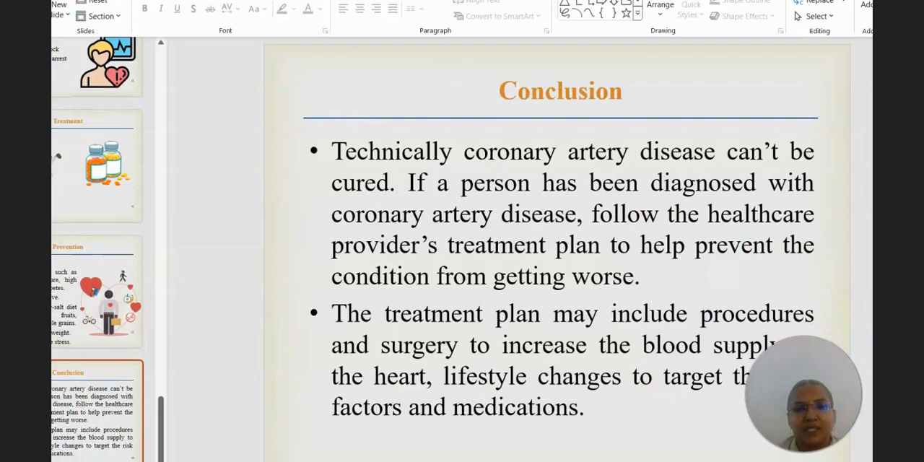So, coronary artery disease cannot be cured completely once it occurs. But if a person has been diagnosed with coronary artery disease, following the healthcare provider's treatment will help prevent the condition from getting worse. The treatment plan may include procedures and surgeries to increase the blood supply to the heart, lifestyle changes to target the risk factors, and medications.